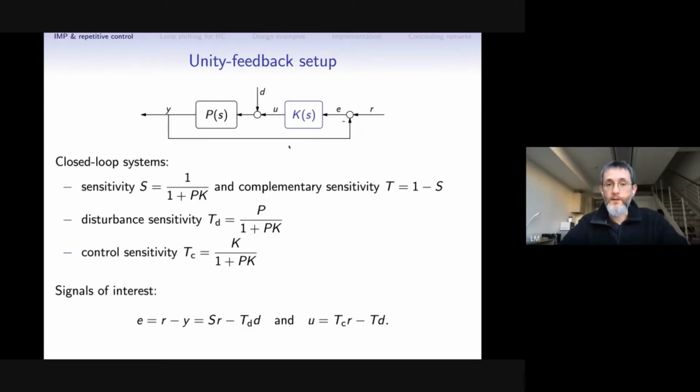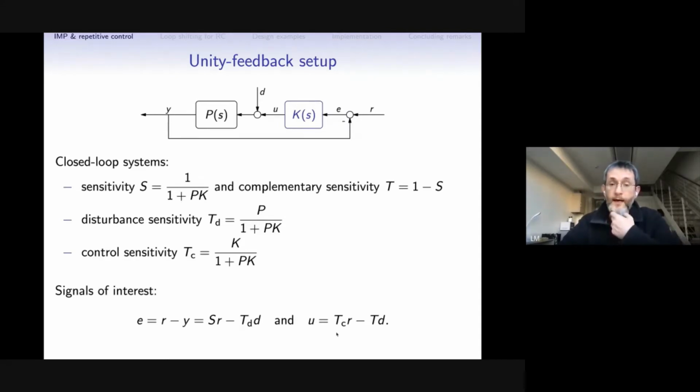This unity feedback system is completely described by 4 closed-loop transfer functions: the sensitivity, the complementary sensitivity, the disturbance sensitivity, and the control sensitivity, which describe the relation between external signals R and D and the tracking error, which is the difference between R and Y. We would like to keep it as small as possible, and our control signal, okay?